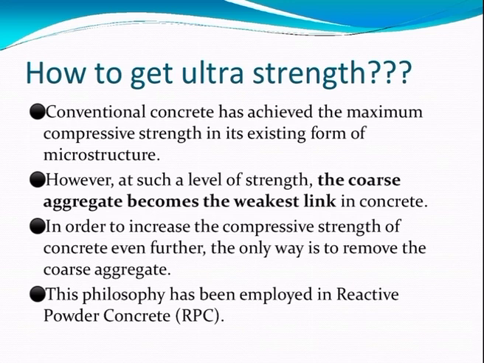So, how to get this ultra strength? Conventional concrete has already achieved the maximum compressive strength in its existing form of microstructure. However, at such a level of strength, the coarse aggregate becomes the weakest link in the concrete. So, in order to increase the compressive strength even further, the only way is to remove the coarse aggregate. This philosophy has been employed in reactive powder concrete.